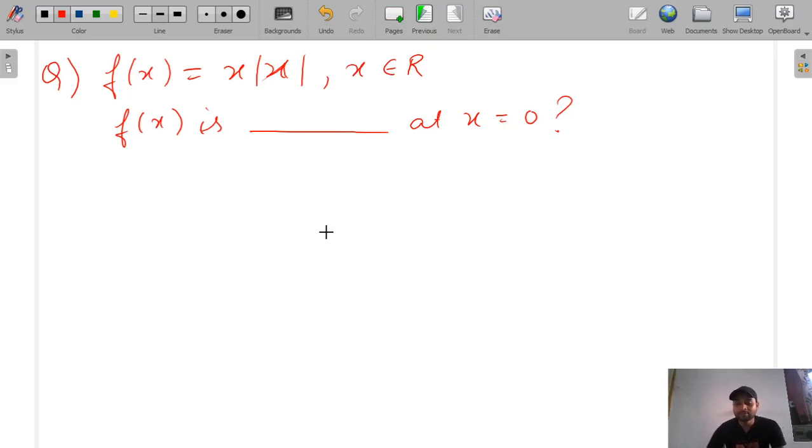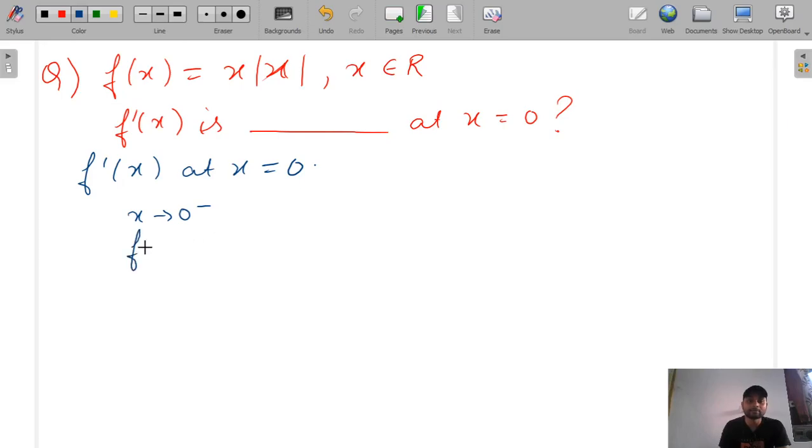This is a very easy question. We will see whether this is differentiable or not, so we have to find f'(x) at x is equal to 0. Let's suppose x tends to 0 minus, when it is negative, then mod x will open as minus x.